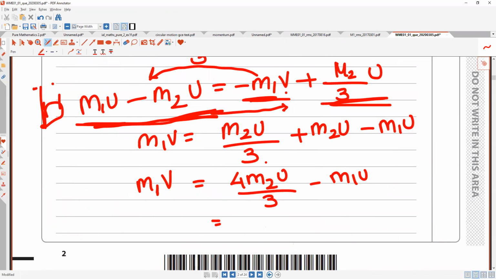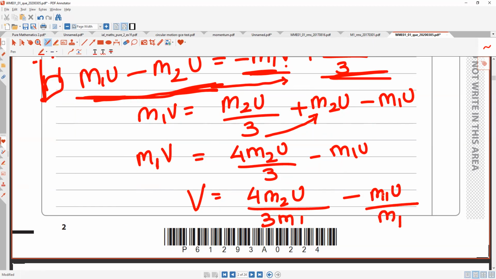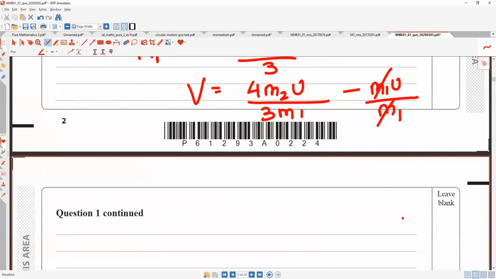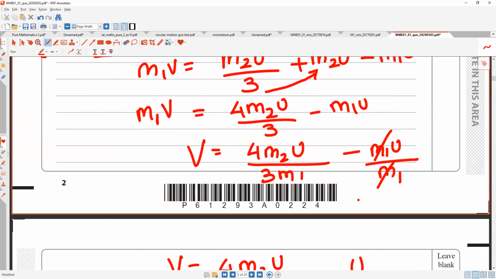Then I take the LCM of m2 here, 3 m2u plus m2u is 4m2u divided by 3 minus m1u. Now I am dividing both by m1. You know what, let me divide both the sides with m1. So let me see what I can do with this. So 4m2u divided by 3m1, cross multiplication, minus m1u divided by m1. M1 gets cancelled. So what are you left with? V is equal to 4m2u divided by 3m1 minus u. Okay, so this is my B part.